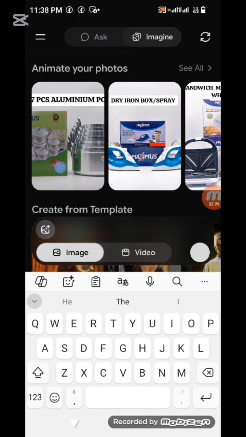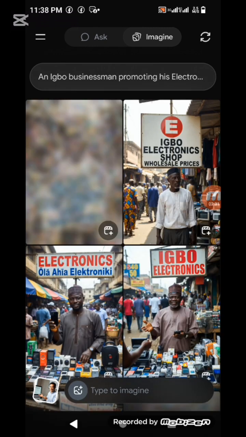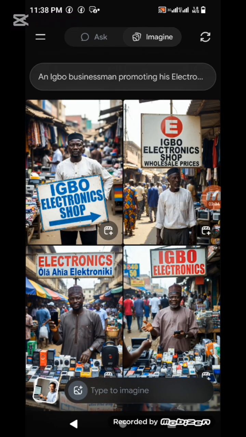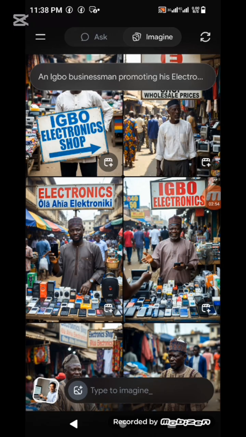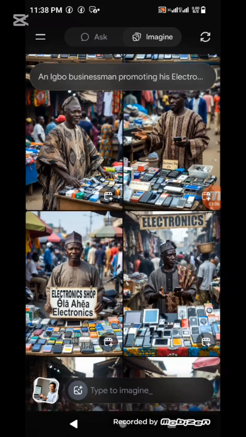Now you see, notice something. This electronics shop here, I didn't give the AI a prompt of what the name of that electronics shop is. So you see what it is giving me. And I didn't tell the AI that this should be inside a shop, a big shop. This is now an open market. So if I want any of these things, I'm going to make it clear to the AI. Also, look at the clothes they wear, it doesn't look like an Igbo man. I didn't tell the AI to let this person put on Igbo attire. Now, I can just do this again to get the perfect thing. That's what AI is, the prompt you give matters.